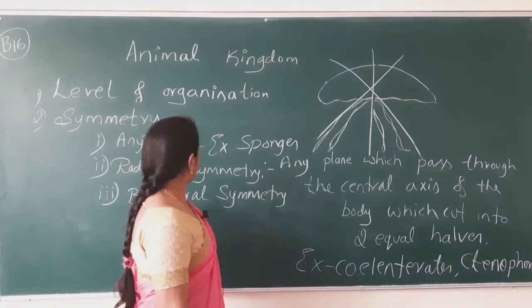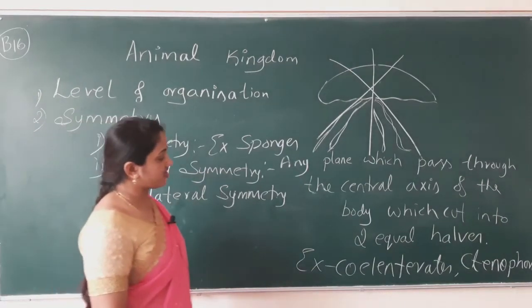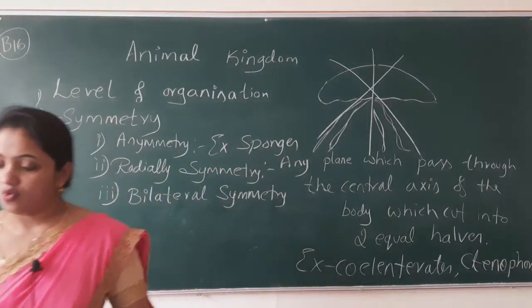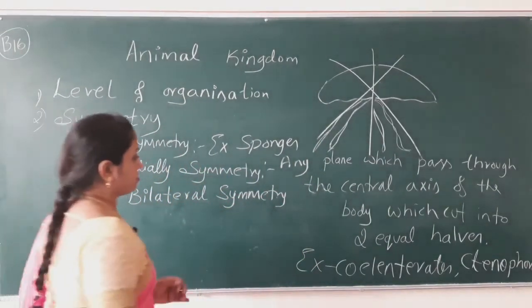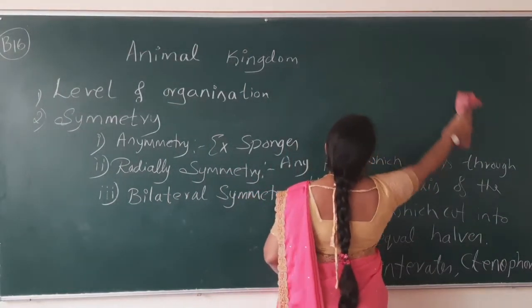It is known as radially symmetrical. Now we have observed the Coelenterata organism. Which animal comes under Ctenophora?